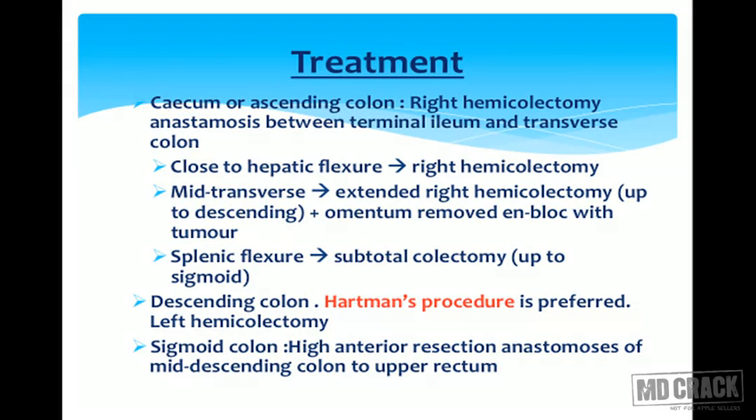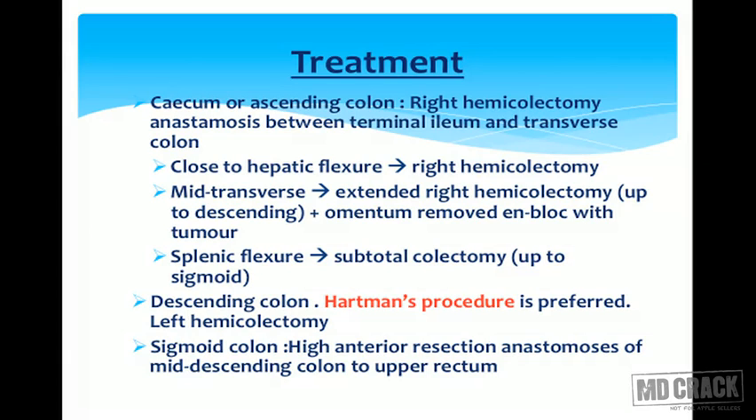If mid-transverse colon is involved, extended right hemicolectomy up to the descending colon is done, with the omentum removed en bloc with the tumor. If splenic flexure is involved, then we do subtotal colectomy, that is, up to the sigmoid we remove the colon. In descending colon, Hartmann's procedure is preferred, but if it is not possible, then left hemicolectomy is done.